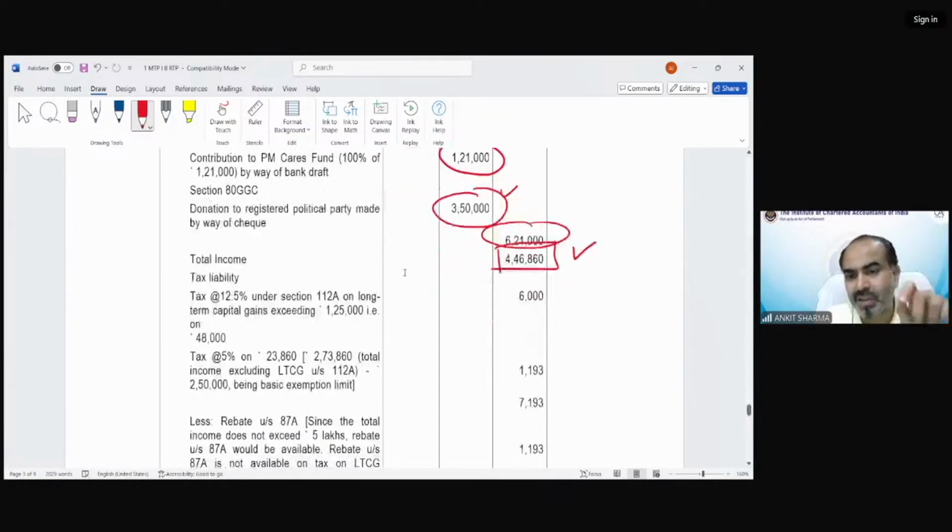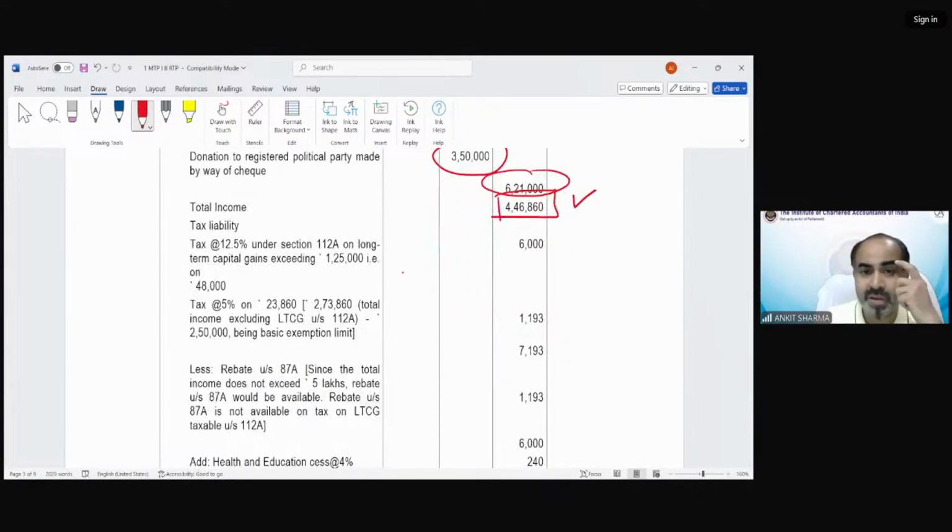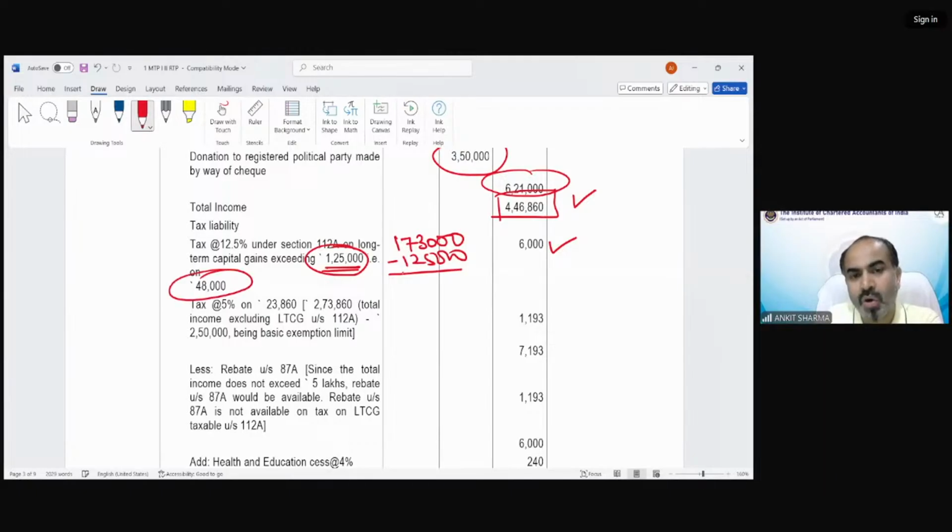The tax on this income would come 6,000 on long-term capital gain after claiming 1,25,000 exemption. Total 1,73,000 was capital gain, 125 exemption, on 48,000, 12.5% capital gain.